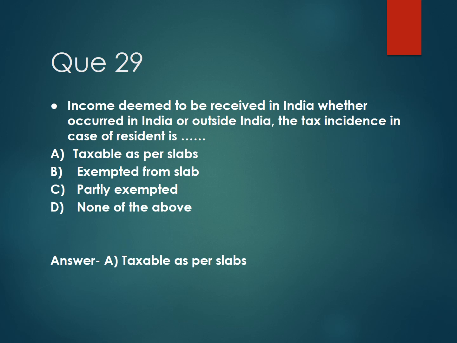Next question number 29. Income deemed to be received in India, whether accrued in India or outside India, the tax incidence in case of resident is, the options are option A, taxable as per slabs. Option B, exempted from slabs. Option C, partly exempted. And option D, none of the above. And the correct answer is option A, taxable as per the slabs.